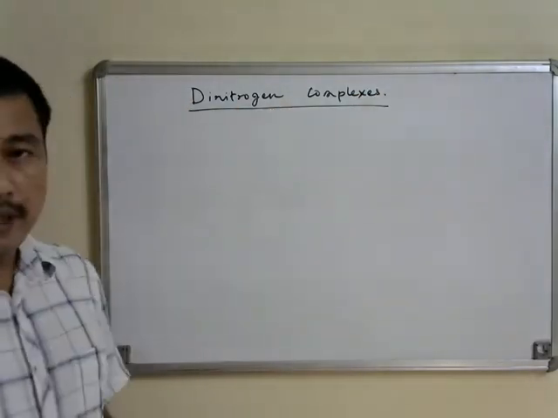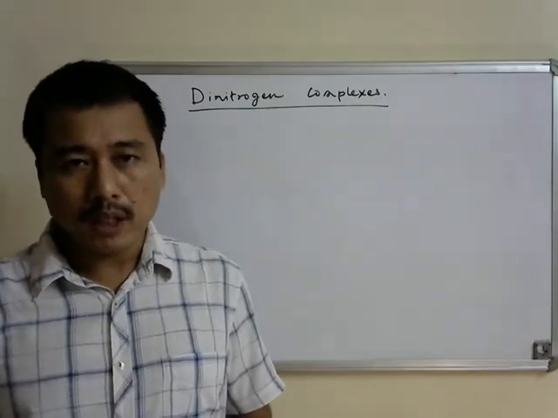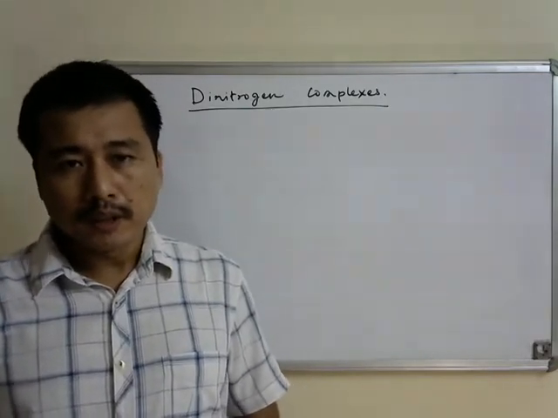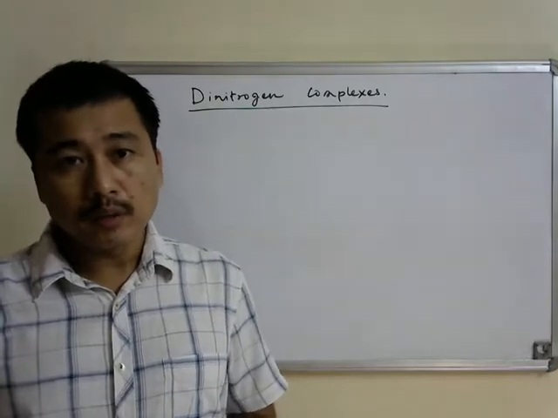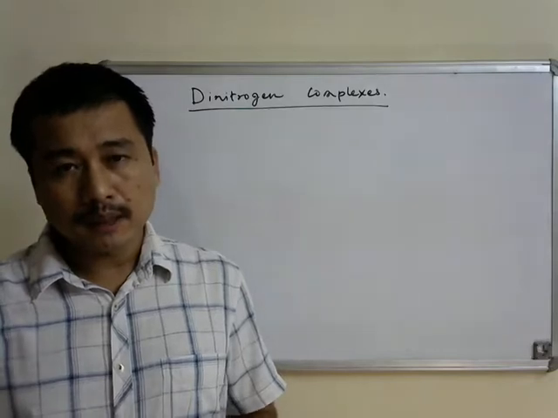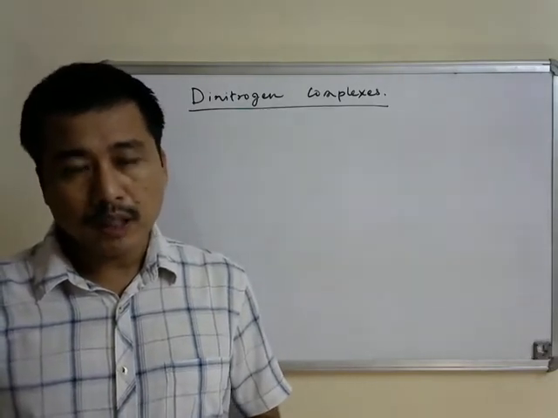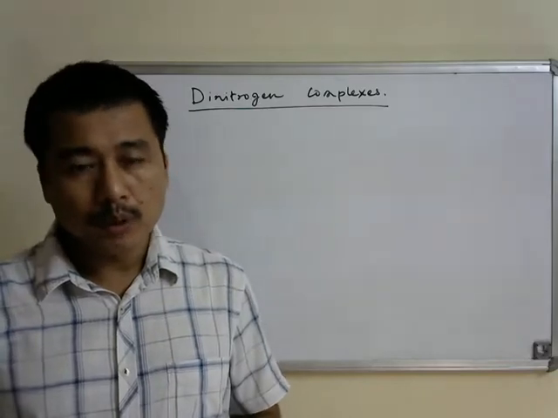As such, the chemistry of dinitrogen, or the complexes formed by dinitrogen, are of quite some interest. The reason is the involvement of dinitrogen metal complexes in biological nitrogen fixation as well as in the Haber-Bosch process.